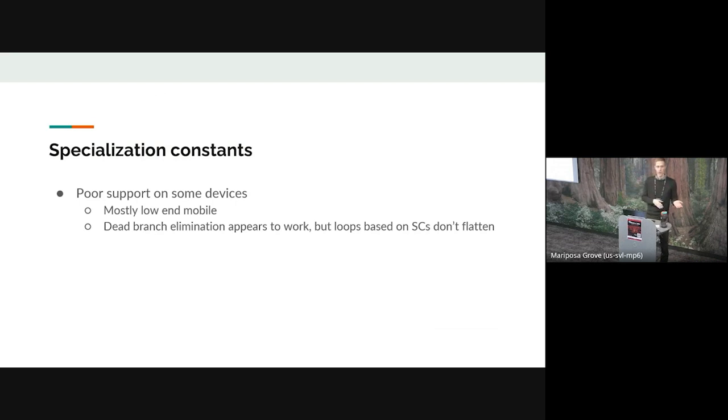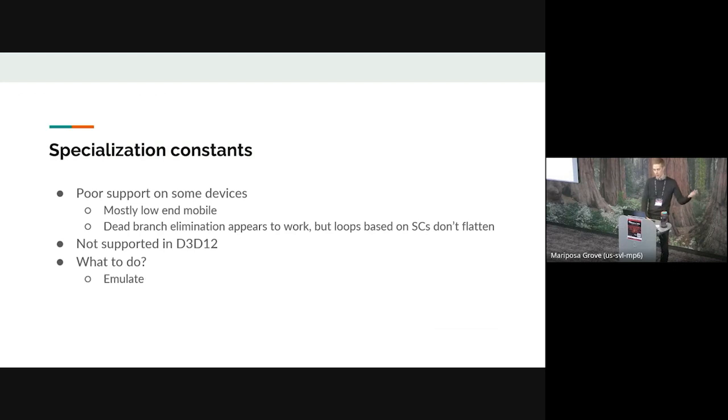There were no catastrophic issues, but what we found is quite a few devices will allow for dead code elimination with specialization constants, but in other places, they weren't performing the same optimization. So for example, in loops, they weren't properly flattening loops when we changed our specialization constants. And of course, they're not supported in D3D12, which was an important target for us in the short term.